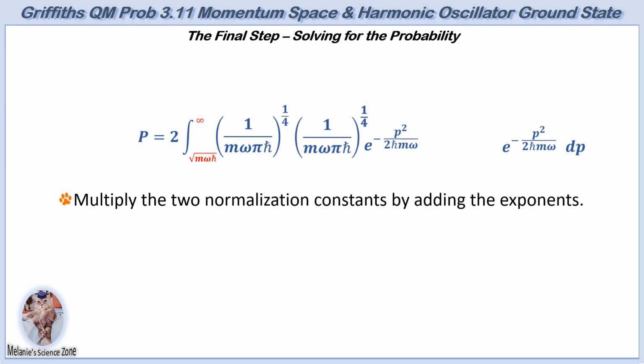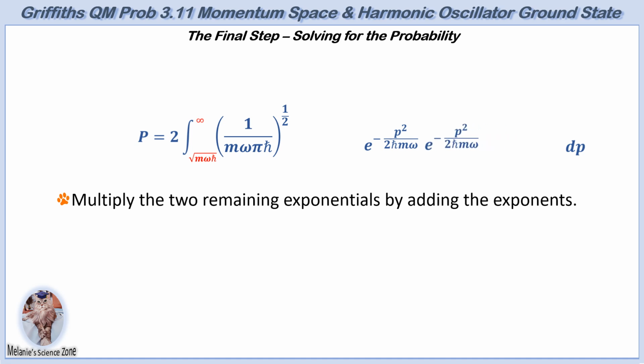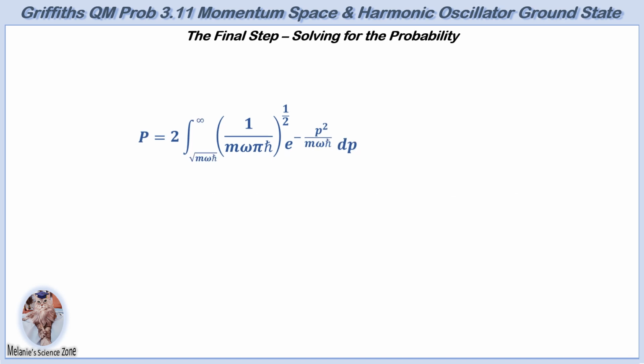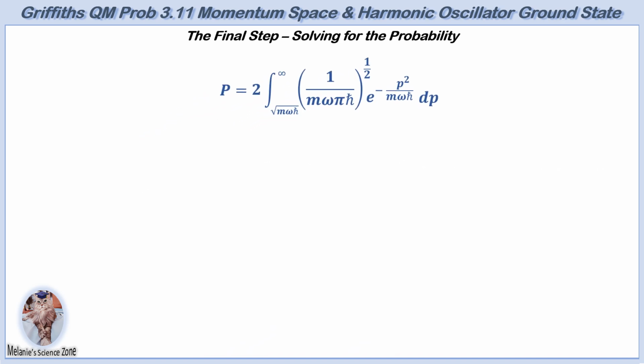The two normalization constants are combined using exponent rules. The final two exponentials are also combined, resulting in the final equation. The equation can be simplified by using substitution with the goal to remove the physical units, mass m, angular frequency omega, and Planck's constant h bar, from the equation.